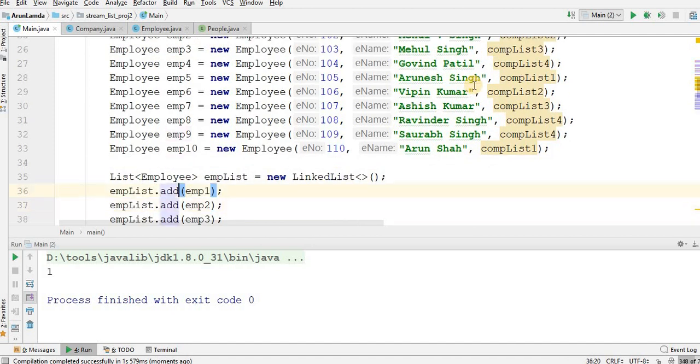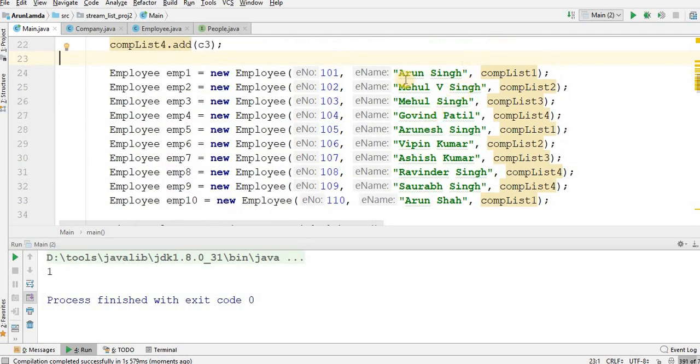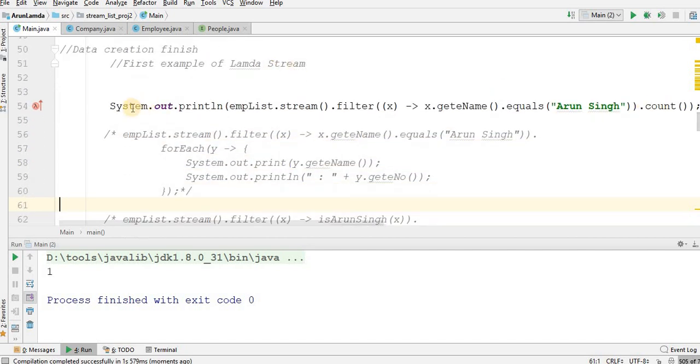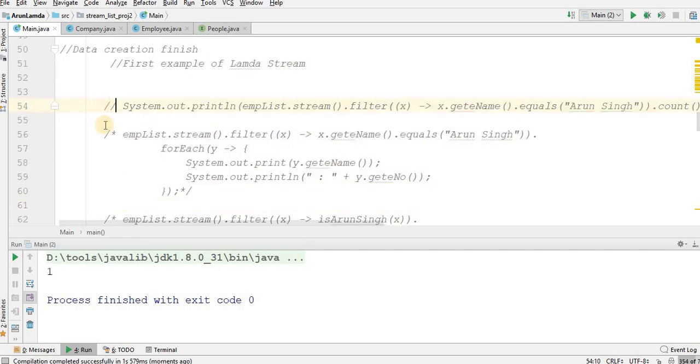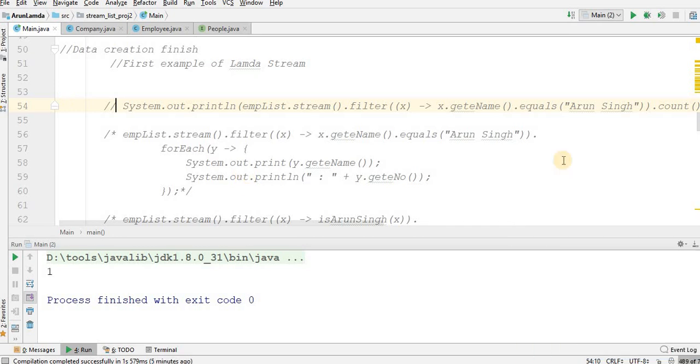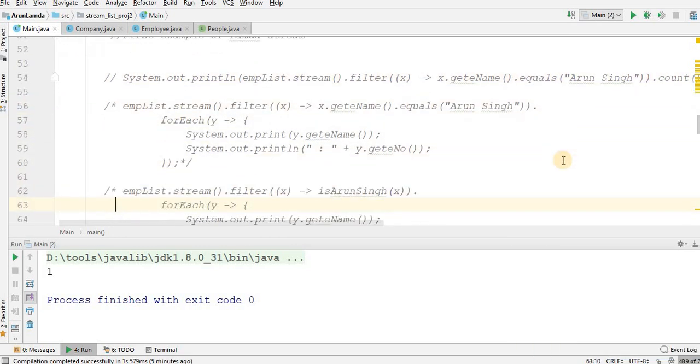Other names, if you see, there is only one match to Arun Singh here. There is no other Arun Singh here. Is there any name that you are getting double? No. There is Mehul V Singh and there is Mehul Singh here. Okay. Let me go down. Now let me comment this check. Now let me go here and uncomment this part.